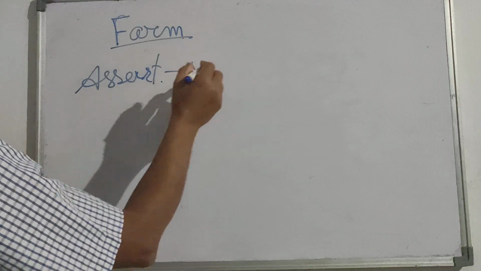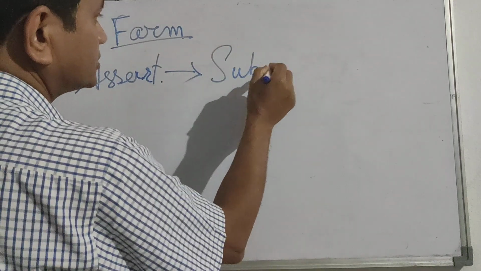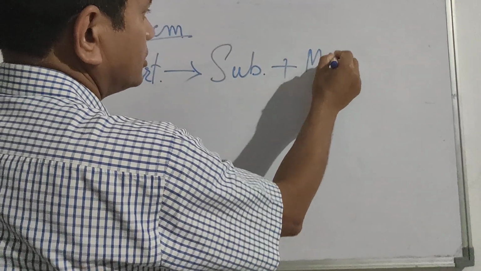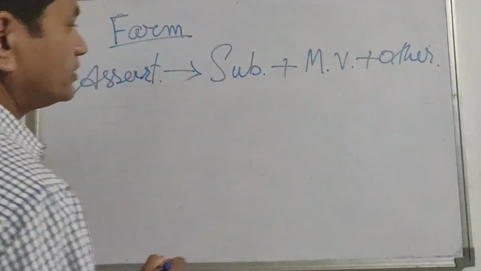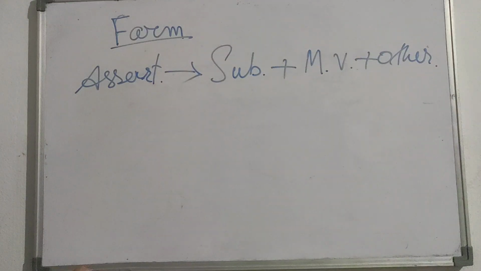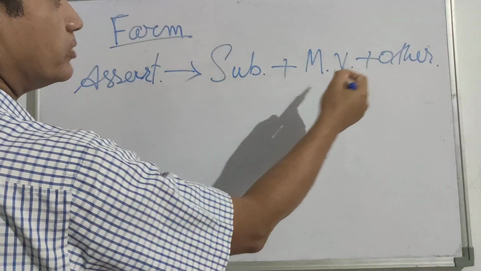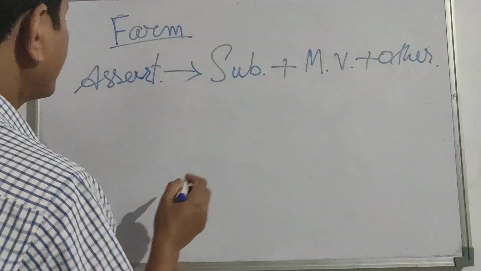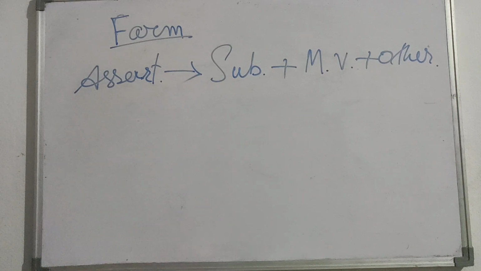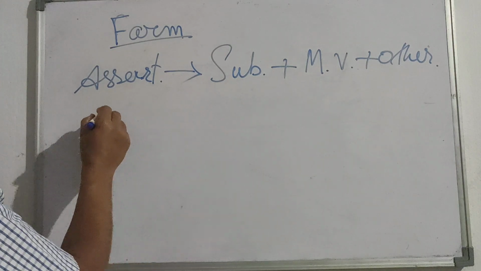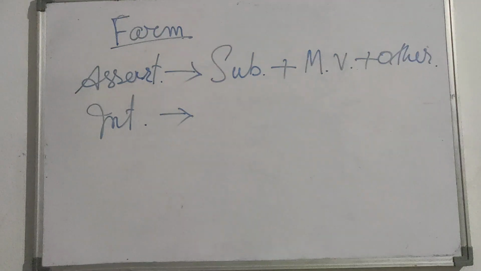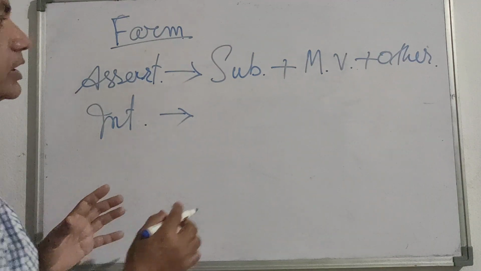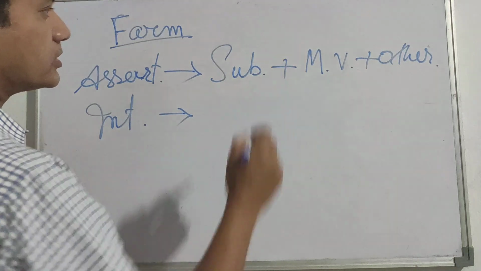Assertive sentence, we have already given: subject plus main verb plus other. This is the structure of an assertive sentence. Very simple. And if we want to change it into an interrogative sentence, then it is also very simple. We see that there is no auxiliary verb after the subject.